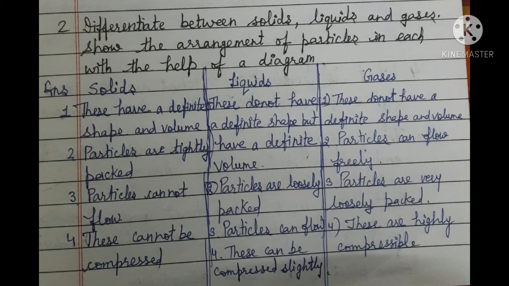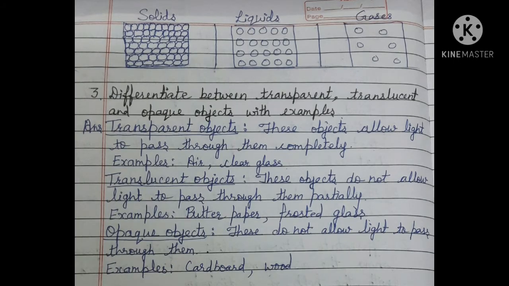Gases are highly compressible. Children, here you are seeing diagram of solid, liquid, and gas. In solids, the particles are closely arranged. There is no space in between the two particles. In liquids, the particles are loosely arranged and there is space between the two particles. In gases, the particles are very loosely or randomly arranged and there are lot of spaces in between the particles.